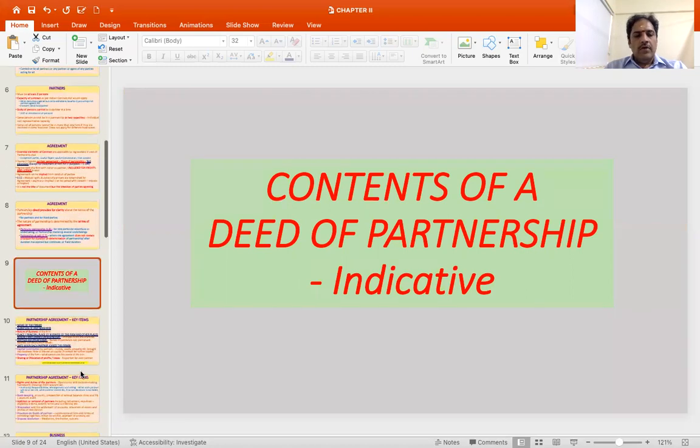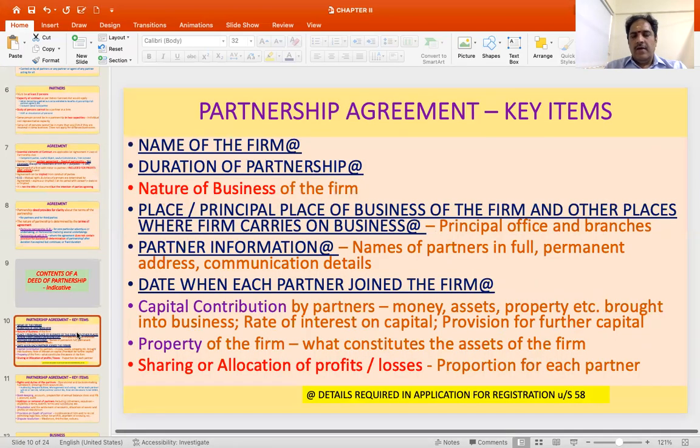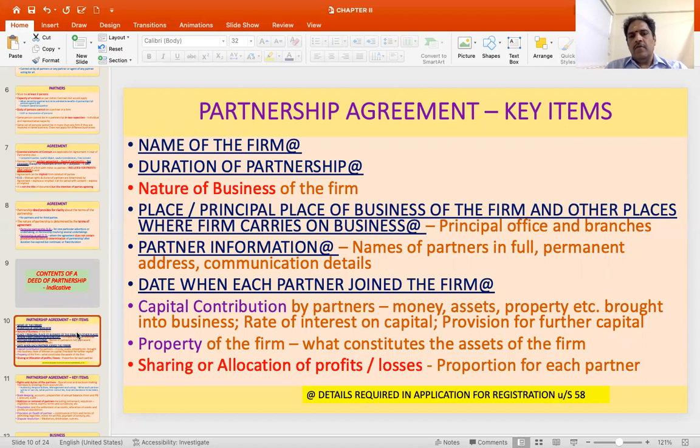So we were talking about the partnership deed. So what could be the contents of a partnership deed? The indicative items are: what is the name of the firm, what is the duration of the partnership, what is the nature of the business of the firm. The items that are indicated with an @ mark here are those which are required for application under section 58 of the Act for the purpose of registration of a partnership firm. So these details have to be given along with a statement to the registrar for the purpose of registration. So what are those details?